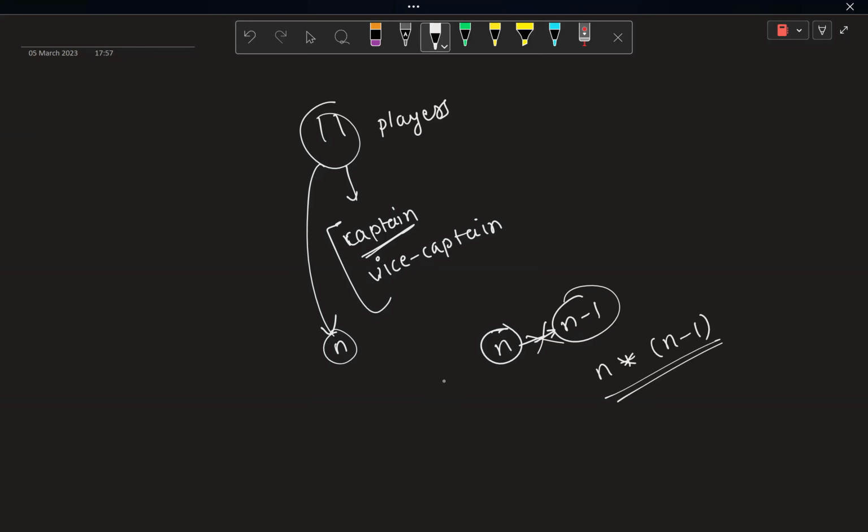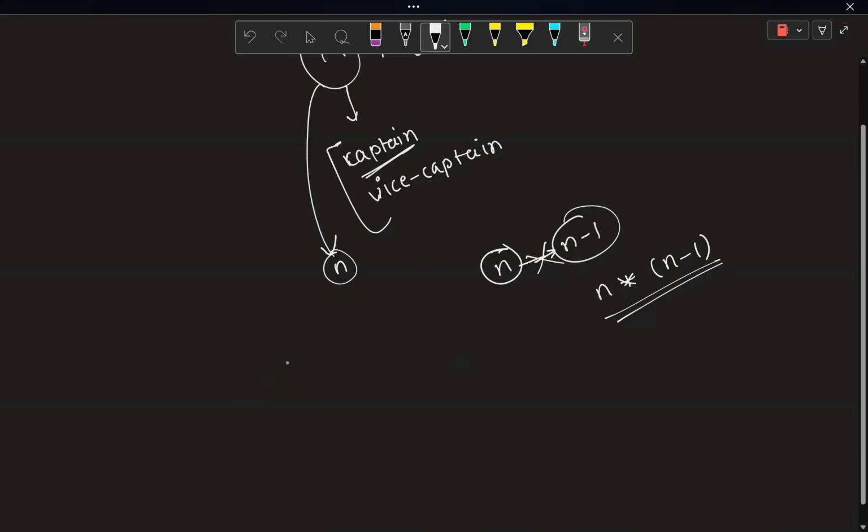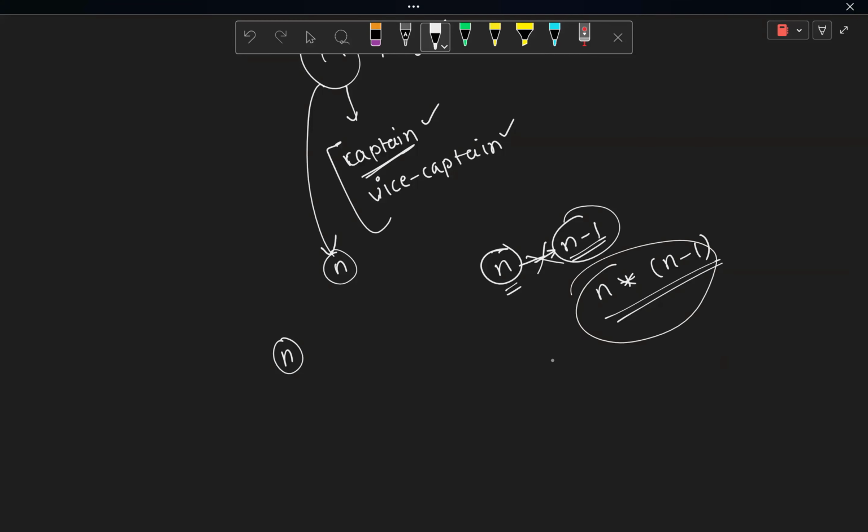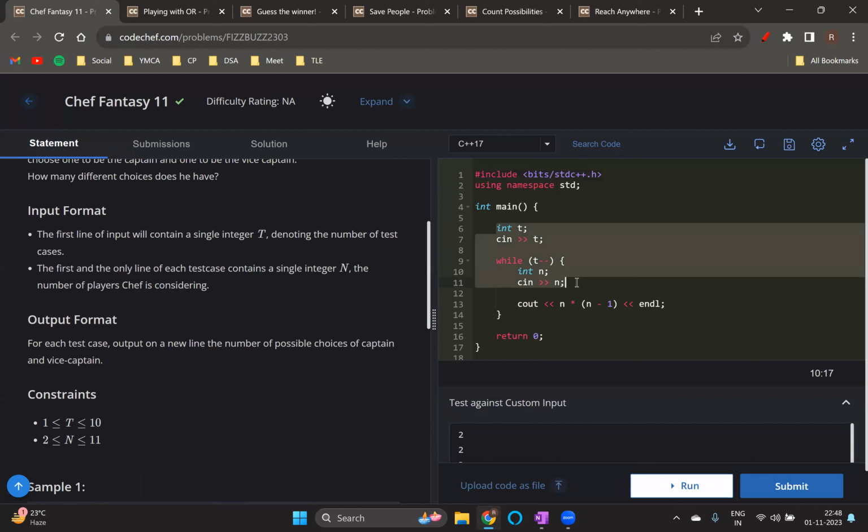Anybody who could not solve this or has any doubt in this, I can repeat it once. We have N people from whom you want to choose the captain and the vice captain. A single person cannot be the captain and vice captain at the same time. So basically, you first have to choose the captain. You have N choices for that. Then you have to choose the vice captain. Since you cannot choose the person you chose earlier as the vice captain as well, you will have N minus one choices this time, and that's it. Their product is the total number of ways we can choose the captain and vice captain. So for every test case we would just take N as input and print N into N minus one.